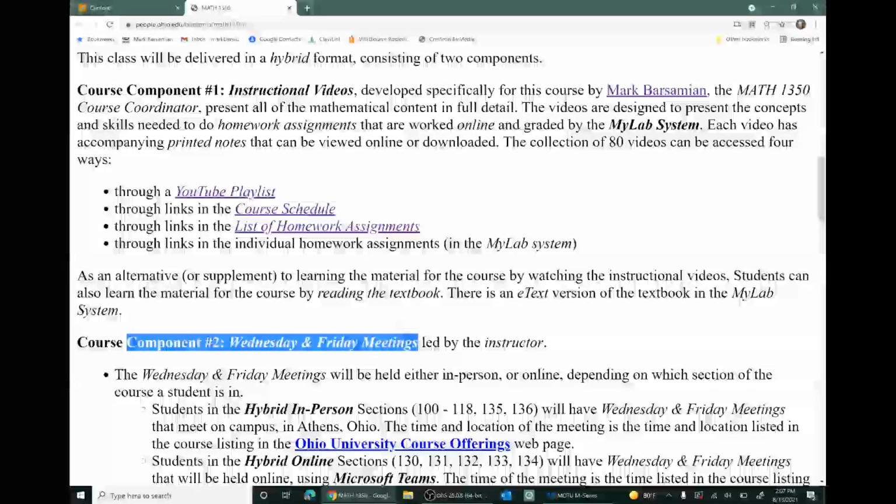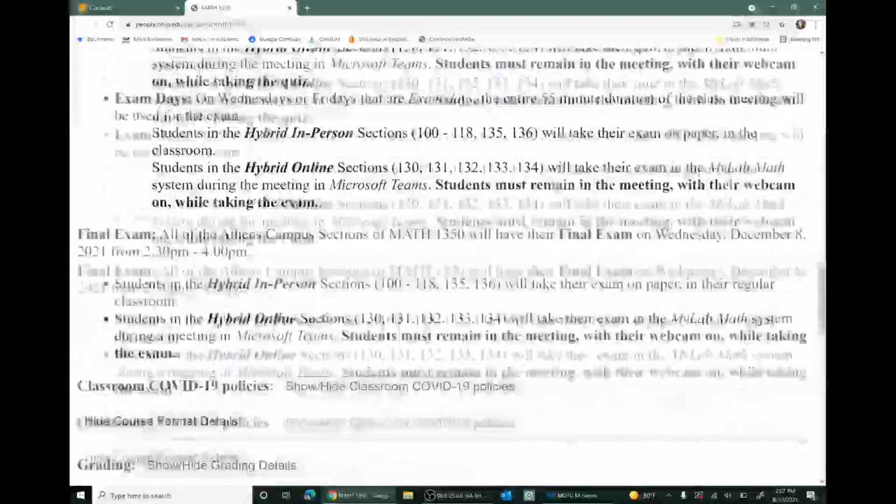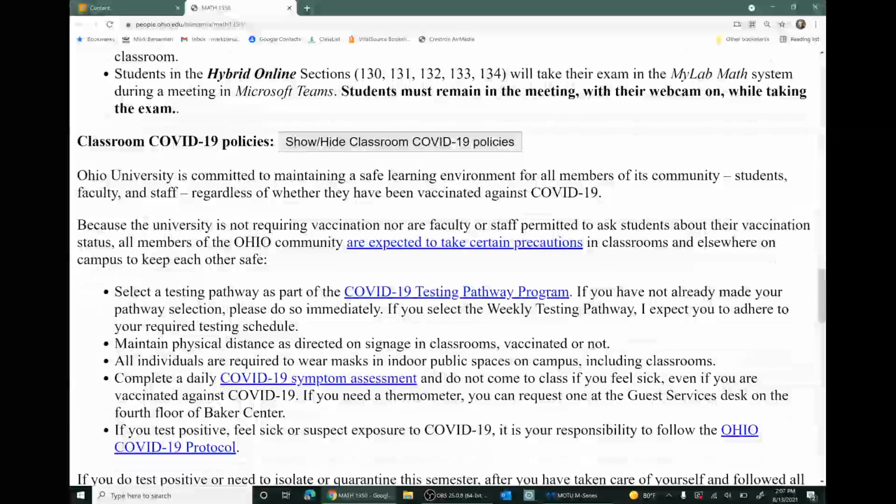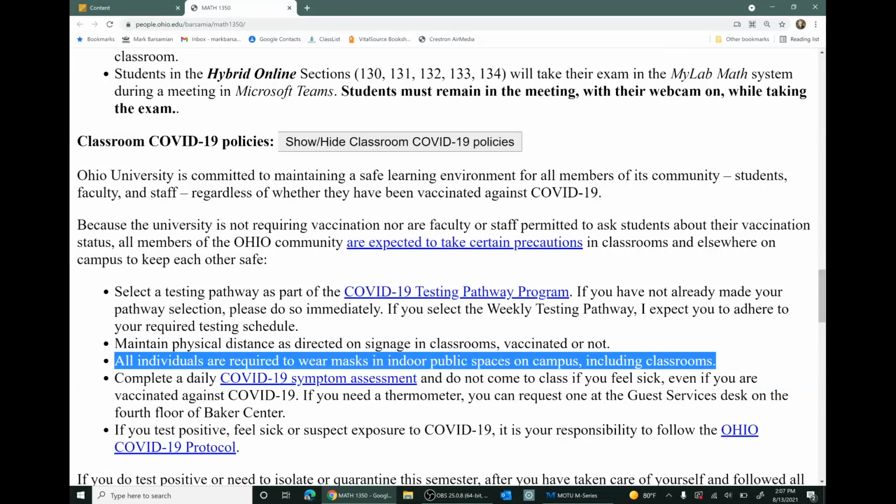Now, one last thing to say about the Wednesday, Friday meetings. You've already seen this, I'm sure, in some email from some office at OU. The Ohio University COVID-19 policies. The most important thing that will affect our class meetings is this one. All individuals are required to wear masks in indoor public spaces on campus, including classrooms. So when you come to your hybrid in-person class meetings, you'll need to be masked up.